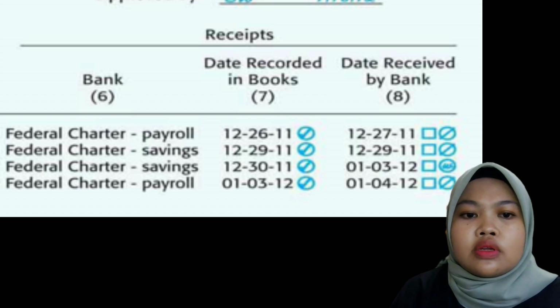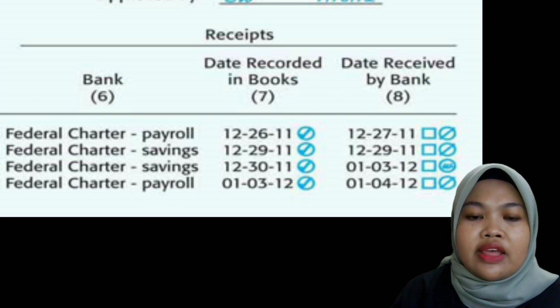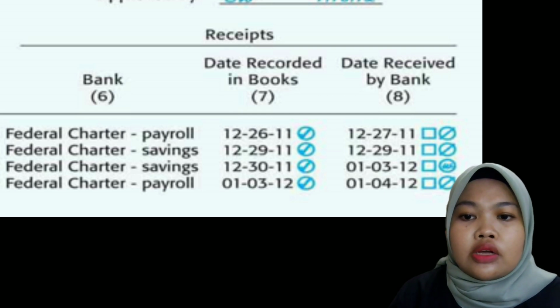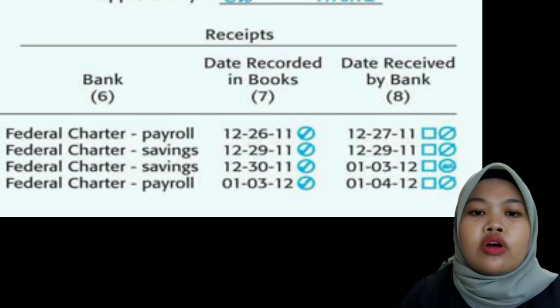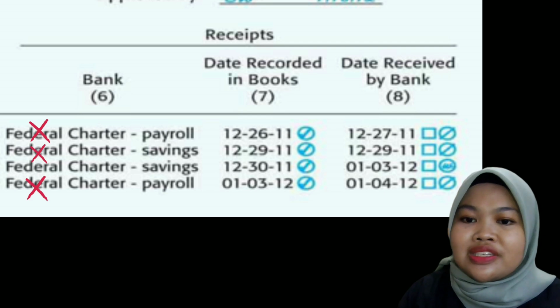In this figure, the December 31st, 2011 bank reconciliation for the savings and payroll account should indicate a deposit in transit for the third transaction but not for the other three transactions.